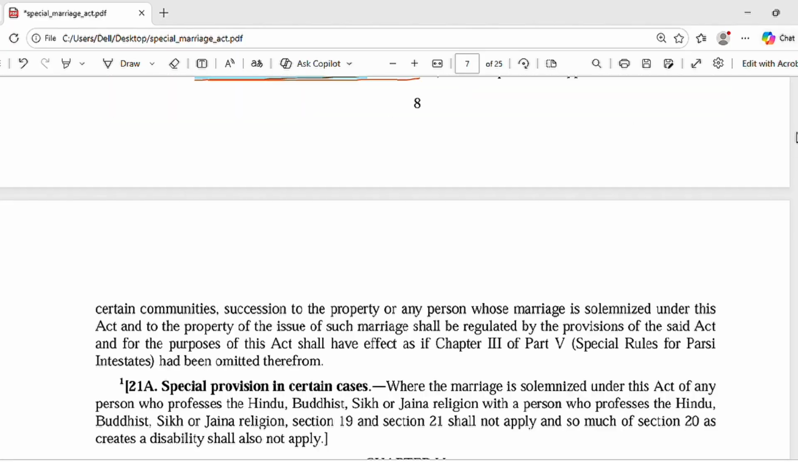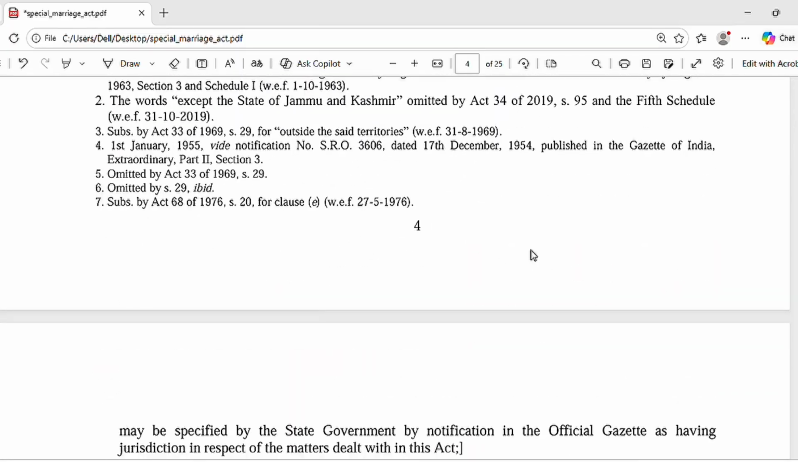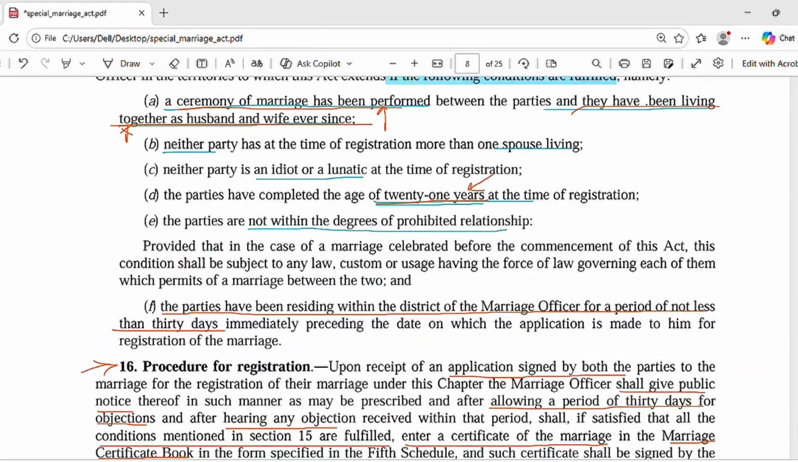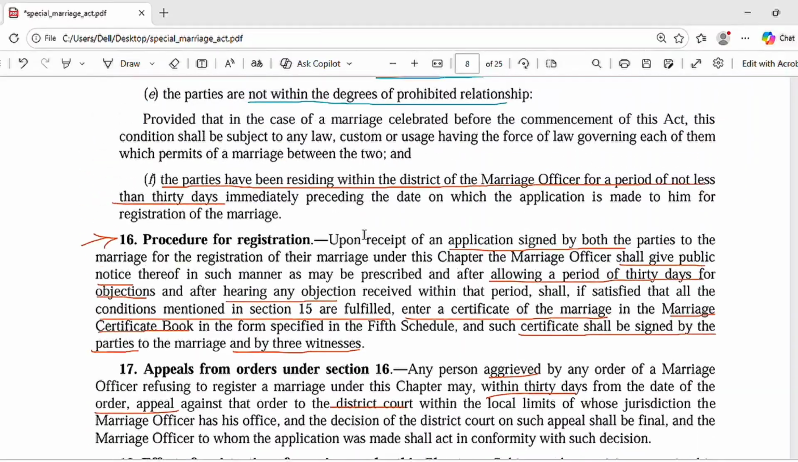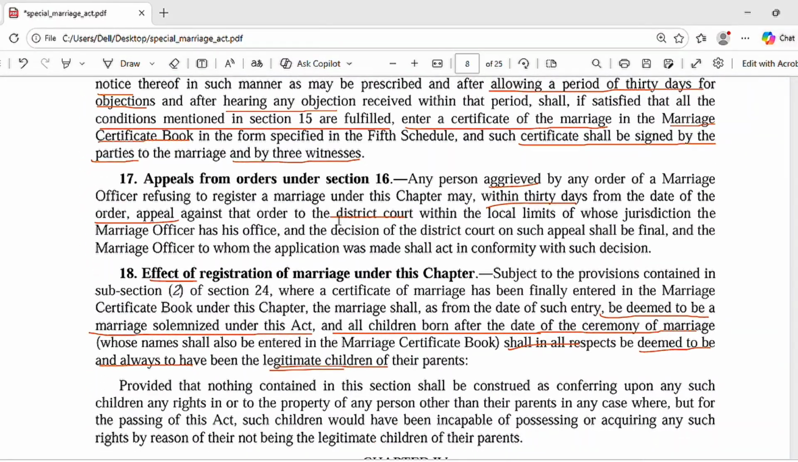And again, if there is any aggrieved party within the whole procedure, they can go for an appeal within 30 days of the order of the marriage officer. The appeal shall be filed in the district court, and that appeal will be final. The decision of the district court will be final, and the marriage officer will comply with that decision of the district court.